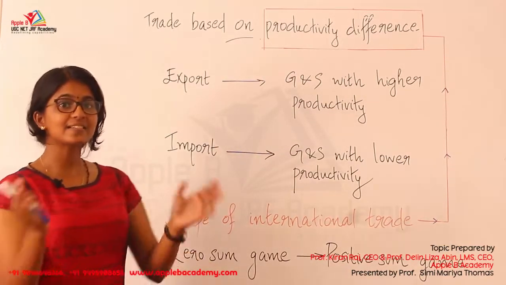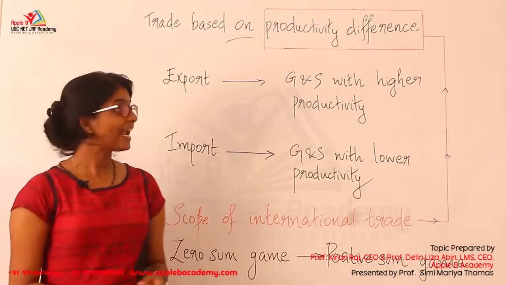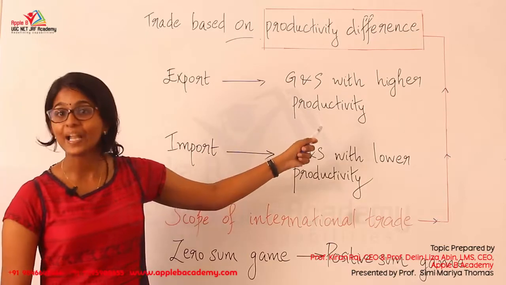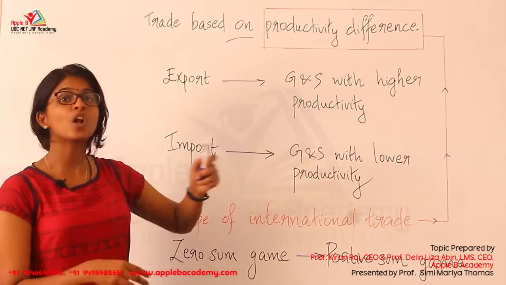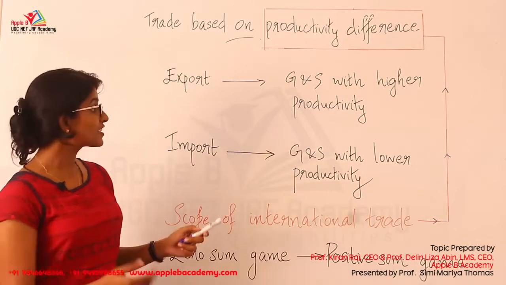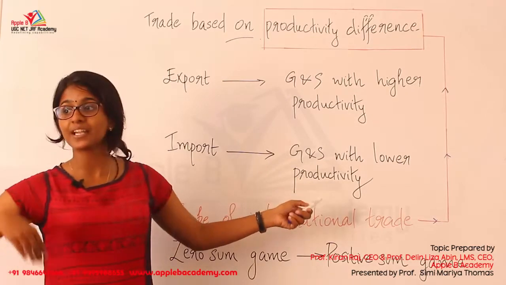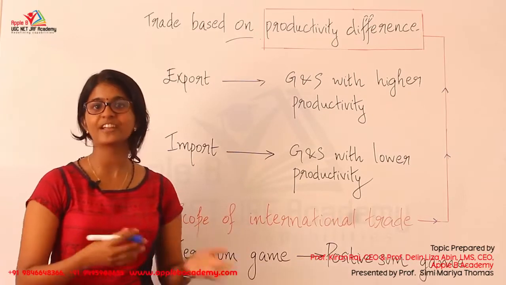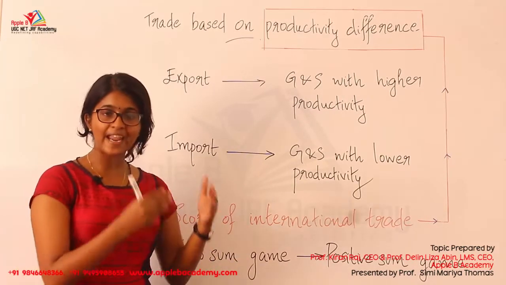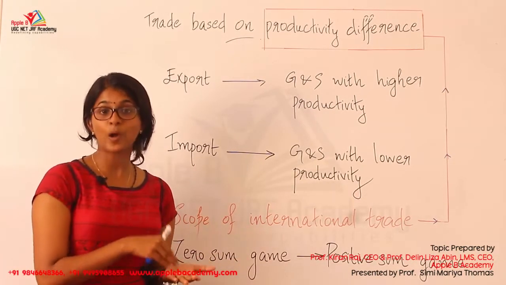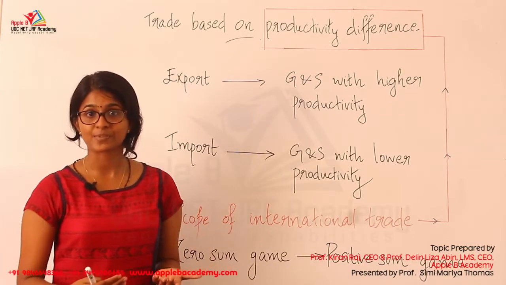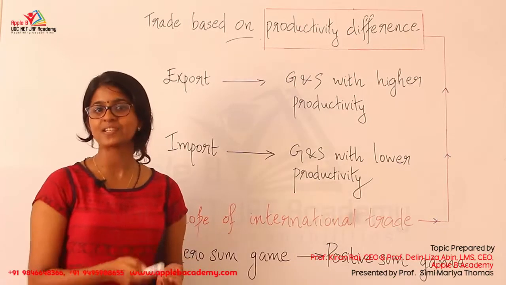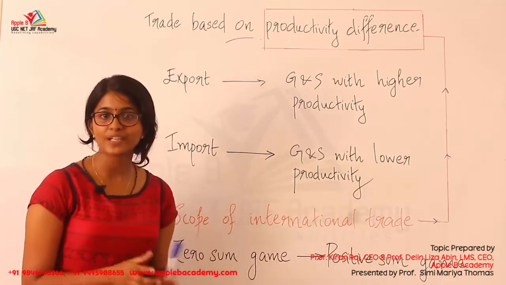So when we consider two countries A and B, A will always export the goods and services with higher productivity for A, and will always import the item in which it has lower productivity from country B. So we know that a country may have requirements for various products. Suppose A is focusing on a single product, it may also need some other items, which if they try to produce domestically, they may face an absolute cost disadvantage.